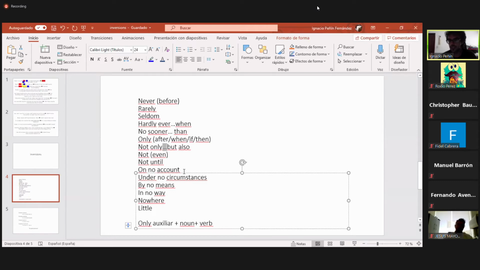Okay, not even, not until. Do you know the meaning of all these structures, of these adverbs and adverbial locutions? I suppose yes, but I'm going to ask you. What's the meaning of not only, but also? Not only did I do something, but also I did another thing.